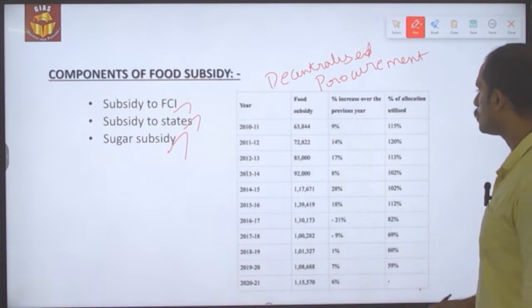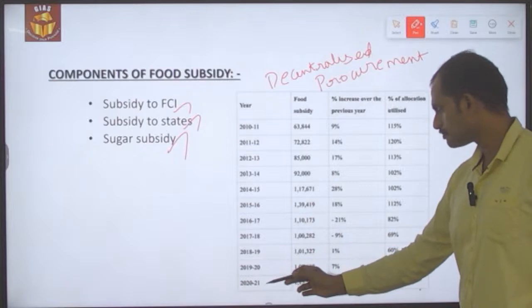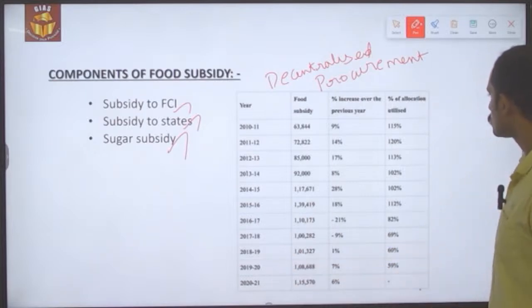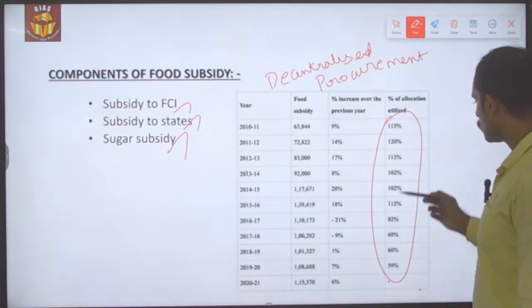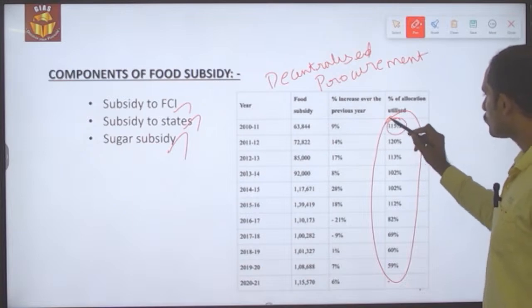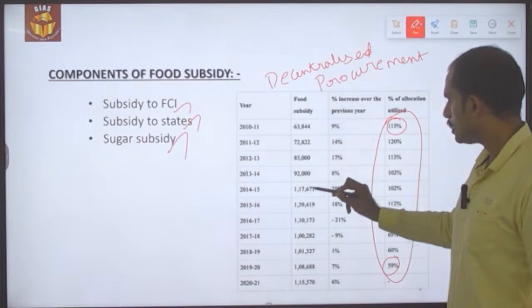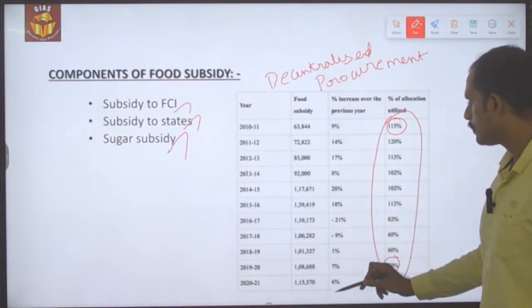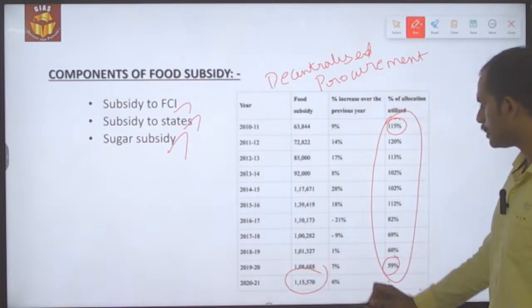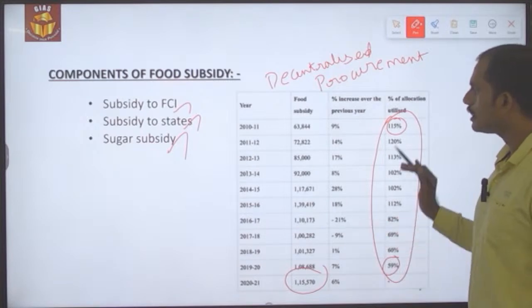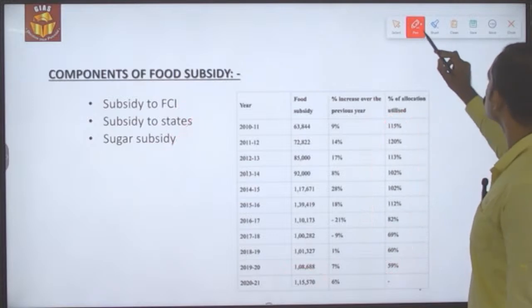So these are all the components of food subsidy that prevail in India, and this is what the data is in relation to the food subsidy that was given from 2010-11 to 2020-21. We can see that the percentage of allocation that has been utilized got reduced from 115% to 59%, and the food subsidy also got increased, more during the pandemic time, that is 2020-21. So this is what the data is in relation to food subsidies for the past 10 years.